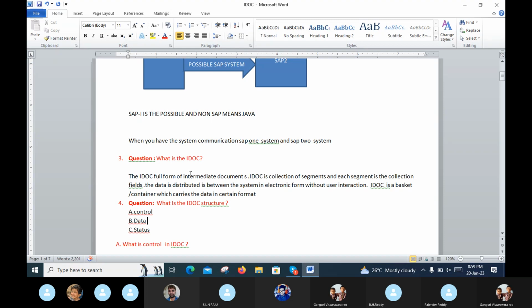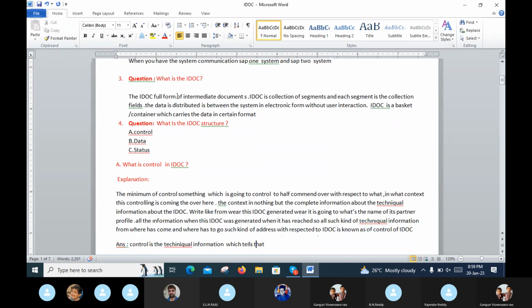And fourth question, what is the IDOC structure? IDOC structure can be divided into three types. First one is the control, second one is the data, third one is the status. These are the IDOC structure. In this, let me explain about control. What is the control in IDOC?